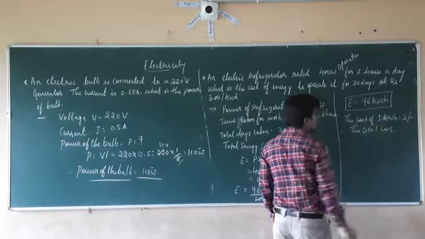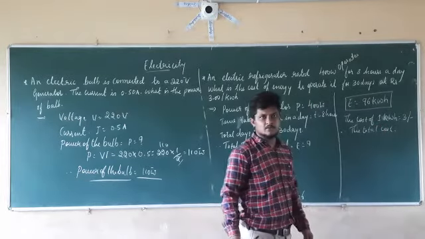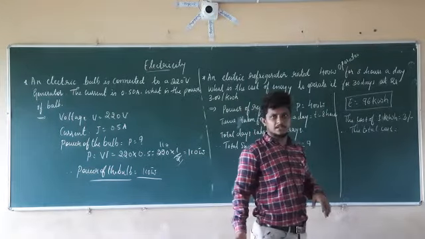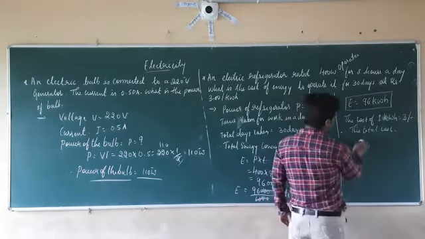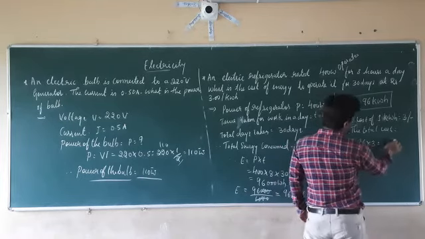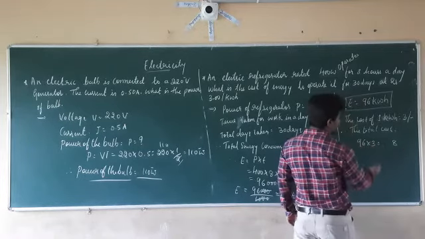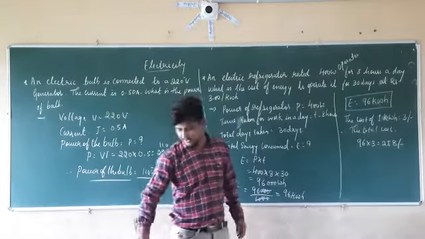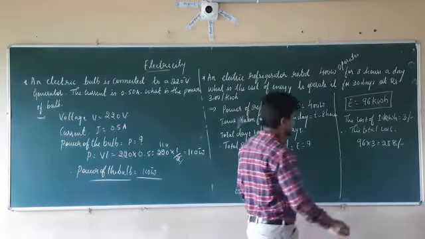If 1 kilowatt hour is equal to 3 rupees, then 96 kilowatt hours is equal to how much? It is nothing but 96 into 3. 96 into 3: 3 6s are 18, 3 9s are 27 plus 1, it is equal to 288 rupees.